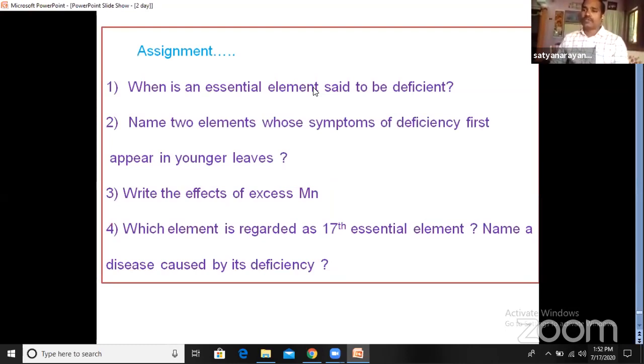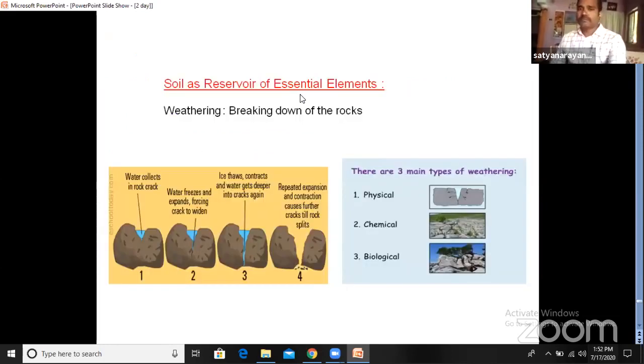Now let us conclude what we have learned up to now. If we recapitulate once again, in this session we learned different kinds of micro elements. We completed 8 micro elements, their role, and their deficiency symptoms. We also completed the pathway of minerals: how plant roots absorb water and minerals, the apoplastic pathway, the symplastic pathway, and the movement of ions, influx and efflux, that is, inward and outward movement. These two important things we have completed.